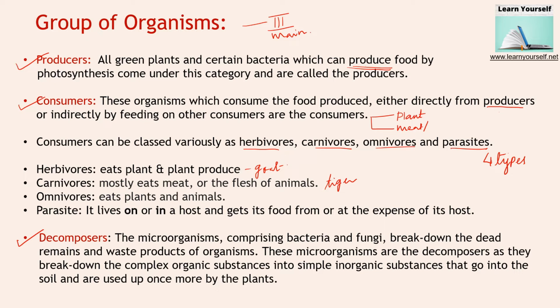A parasite lives on or in a host and gets its food from, or at the expense of, the host. Parasites cause harm to the host, like lice. Lice will be in human hair or on animal skin, like a monkey's. They stick to the hair and suck blood from the head or skin. They give no advantages to the host, but they take ready-made nutrition from the host's body.